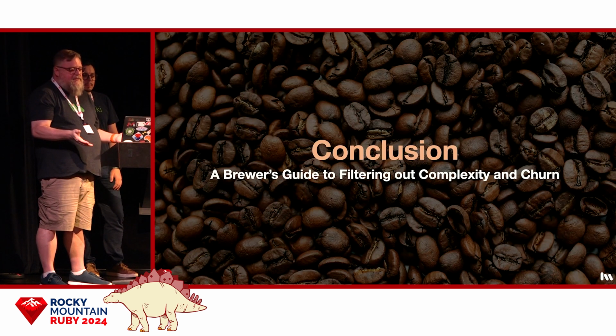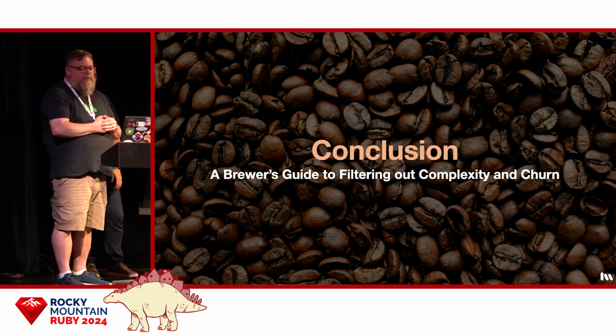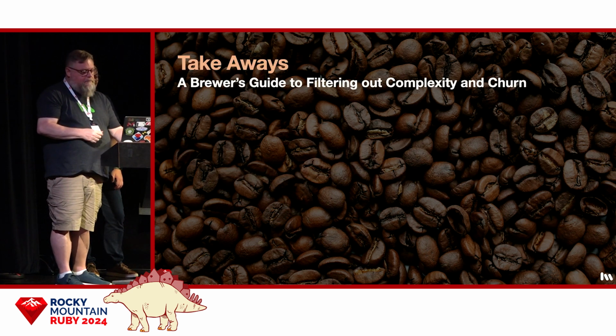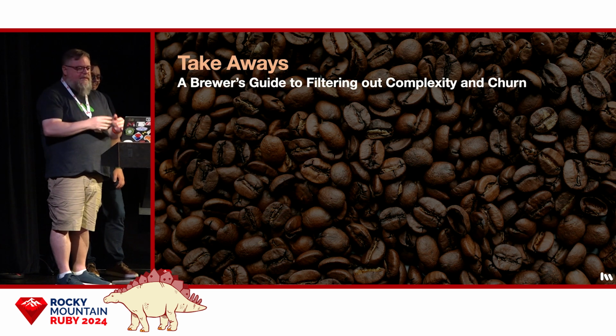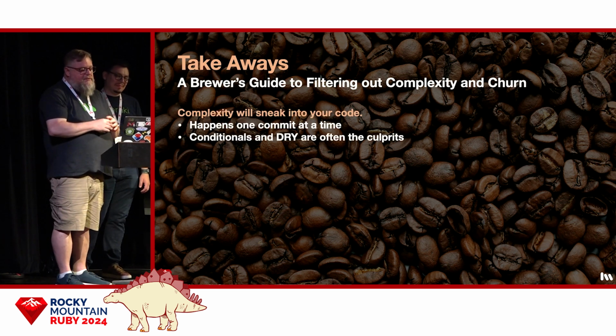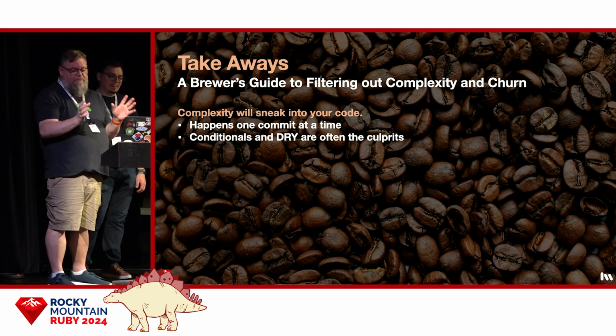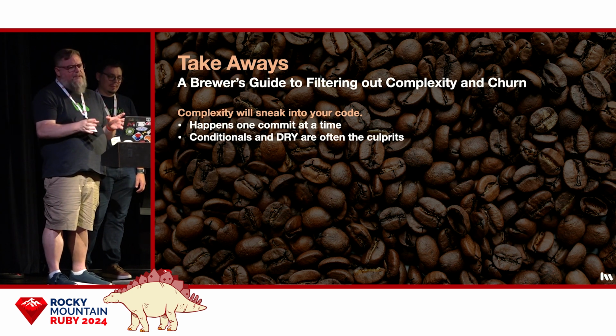So that's the story of our little coffee machine, how complexity snuck in, how we recognized it, and how we removed it. Let's wrap up with some key takeaways and a bit of homework. So there are 3 things we want you to take away from this talk. First, complexity will sneak into your application. It happens one commit at a time, so you've got to be vigilant.